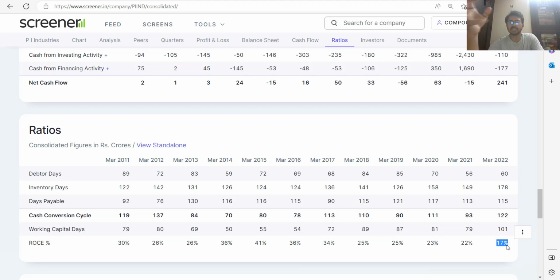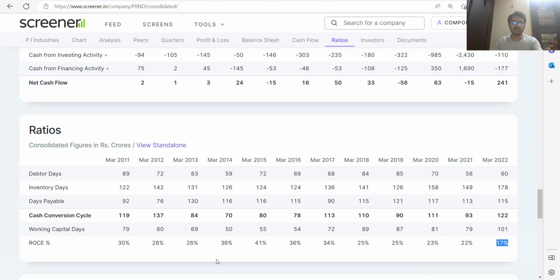So the money they have raised is getting added to your capital base, but it is not generating any return. That is why your ROC looks optically compressed. But anyway, this number is 17%, and you started with 30. Until 2021, you see the mid range is around 28. So it is on a declining path, but still way above 15%.